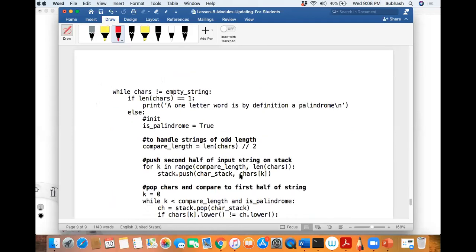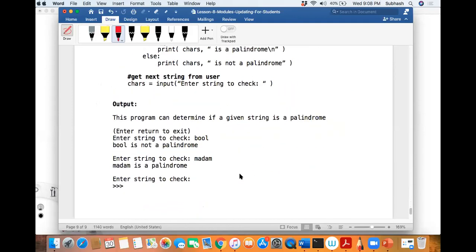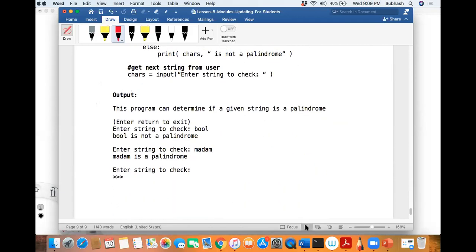I think I'll give this as an assignment for you guys. I wanted you to observe. There is no fun in me doing it, but let me run this code and show it to you.